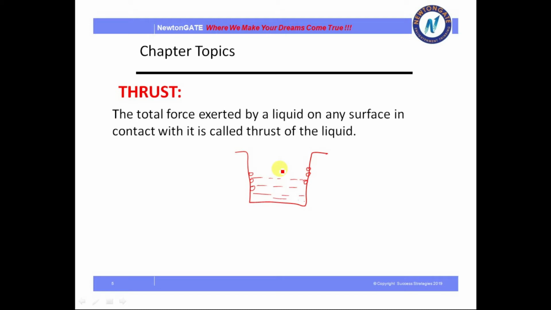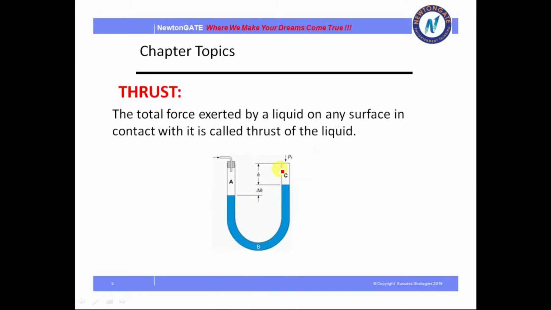Am I clear with this? Okay, so this is a container here. What is happening? The liquid that is present in this container is exerting some force on the container. So this is what we call thrust.